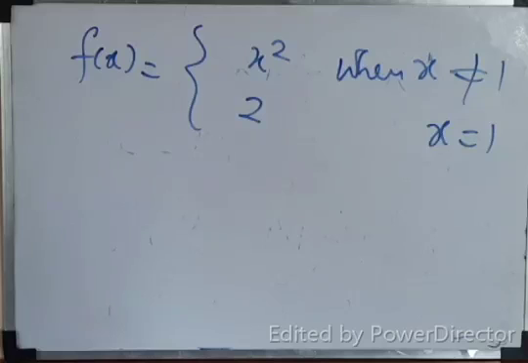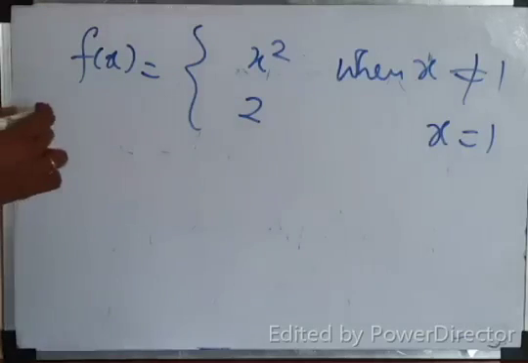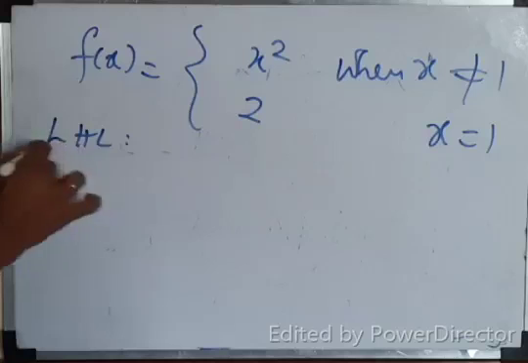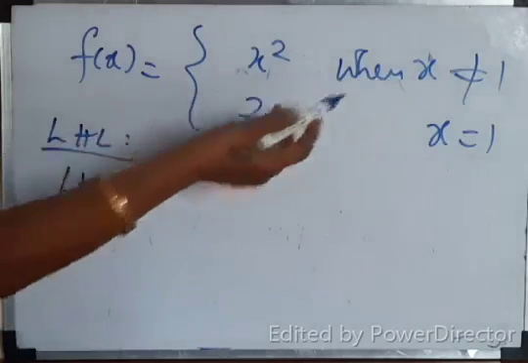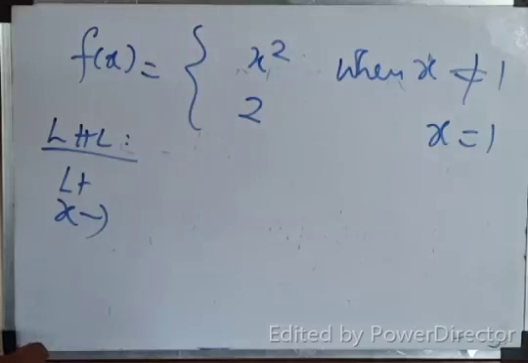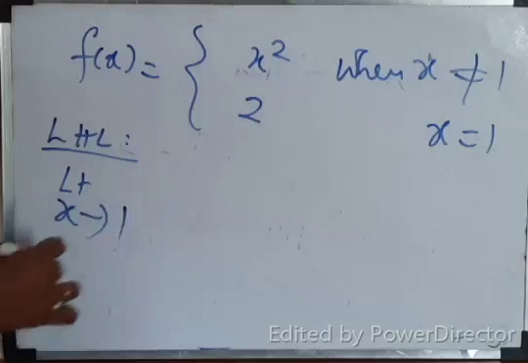Okay. Discuss the continuity. What is x not equal to 1? What's the meaning of x not equal to 1? That means x is less than 1 or greater than 1, isn't it? Not equal to means either it should be less than or greater than. Okay. So you can start with LHL, continuity at the point x equal to 1. Correct. X equal to 1.